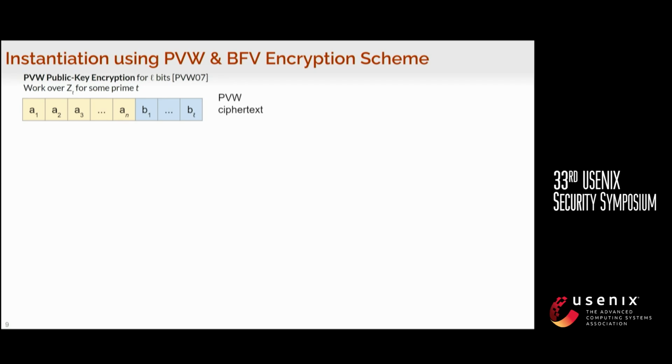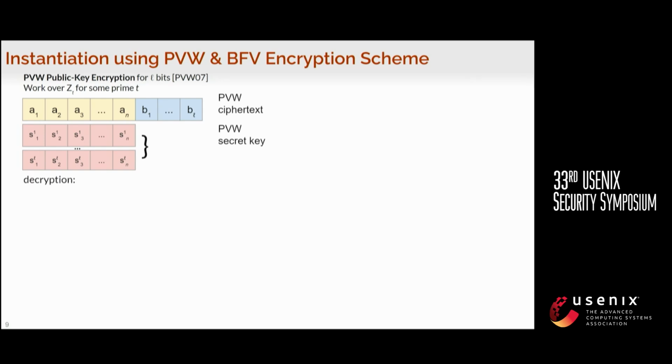And then the ciphertext format is essentially just two ZT vectors. The first is the A part that has length n for some security parameter n. And then the second vector is B that has length L to encrypt L bits. And then there are a bunch of secret keys. The secret keys are essentially L ZT vectors, each of which has length n.